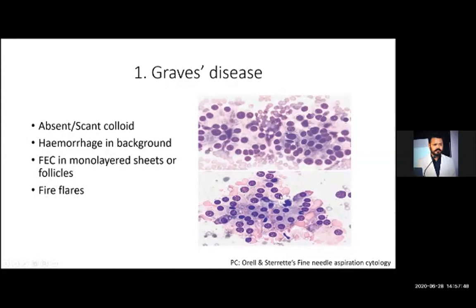And these pinkish vesicular structures are fire flares. So if you are getting fire flares with absence of colloid and presence of RBCs and presence of follicular epithelial cells, you can easily identify Graves' disease.